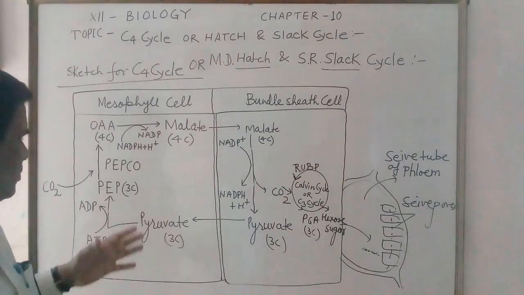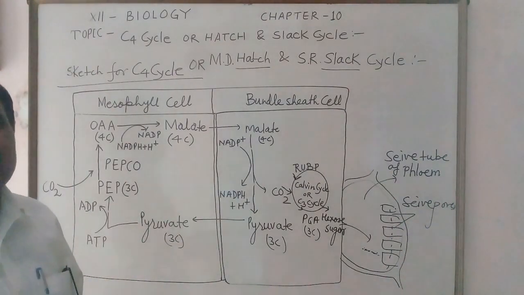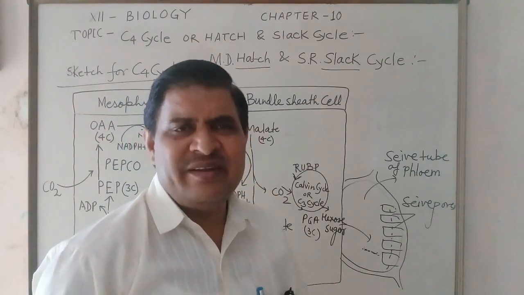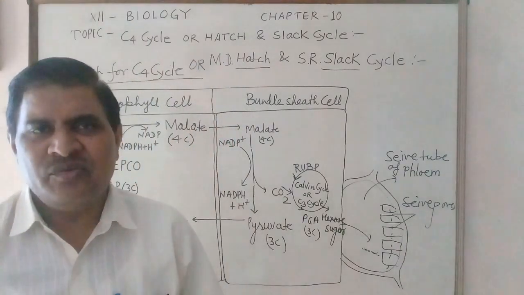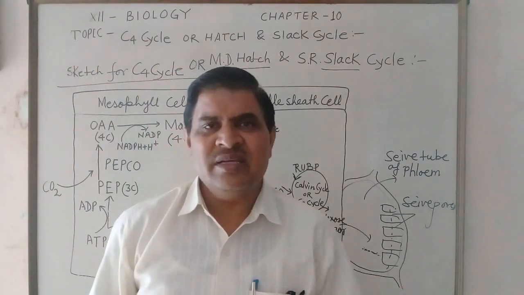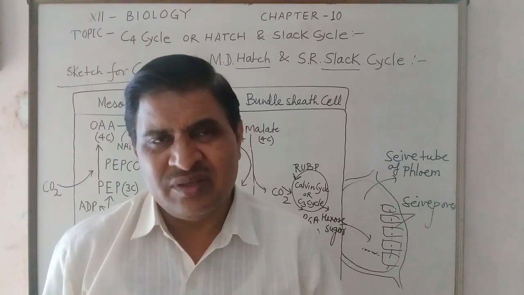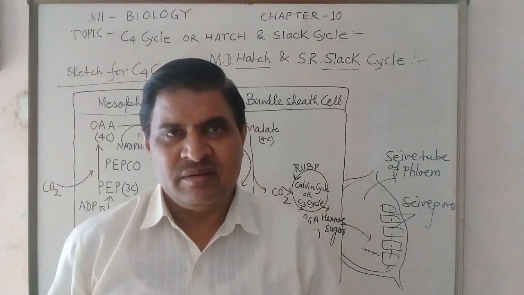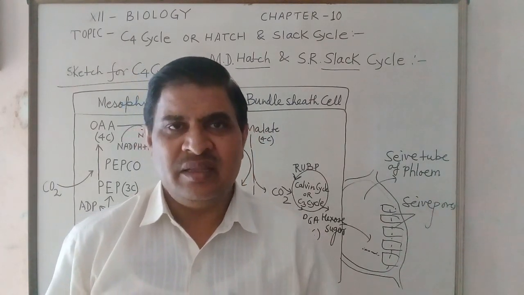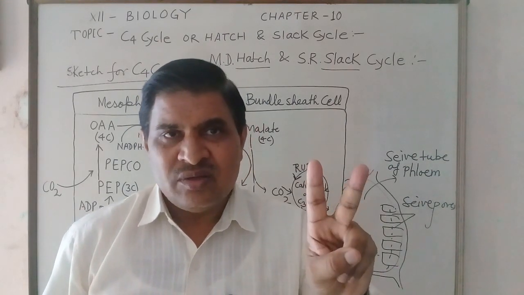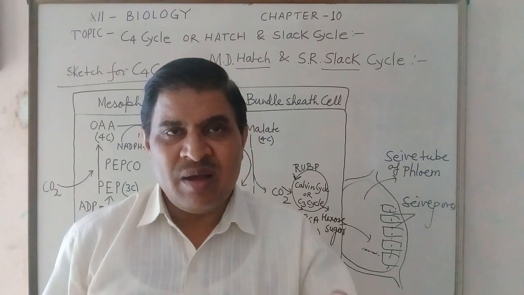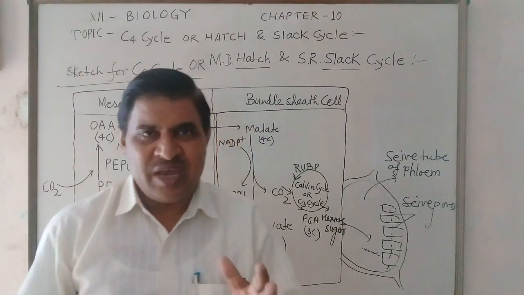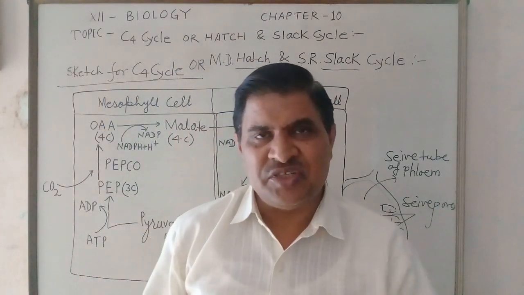Sketch for C4 cycle told that there is the presence of 2 types of cells in the case of a few monocotyledon families like the family Gramineae and family Cyperaceae. One scientist, Downton, in 1971 explained that C4 cycle occurs in 13 families, in which 2 families are from the monocotyledon, that is the family Gramineae and family Cyperaceae.